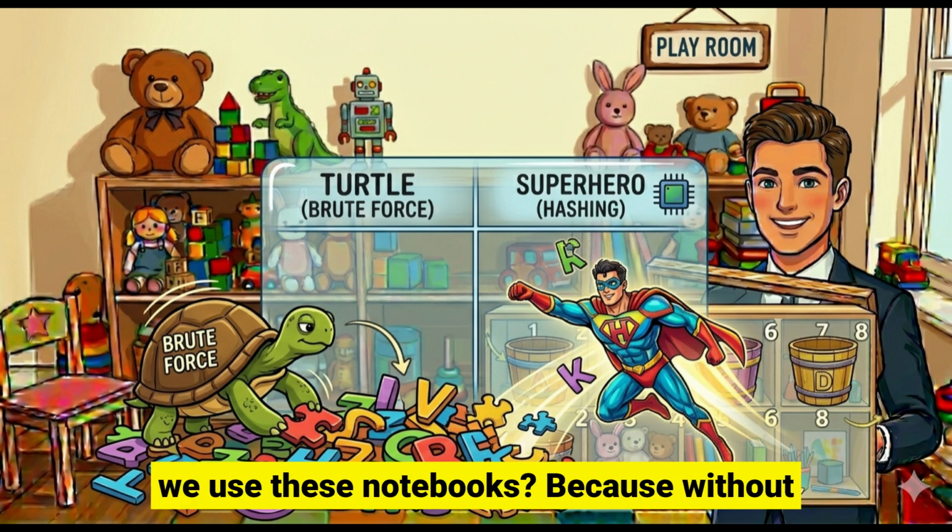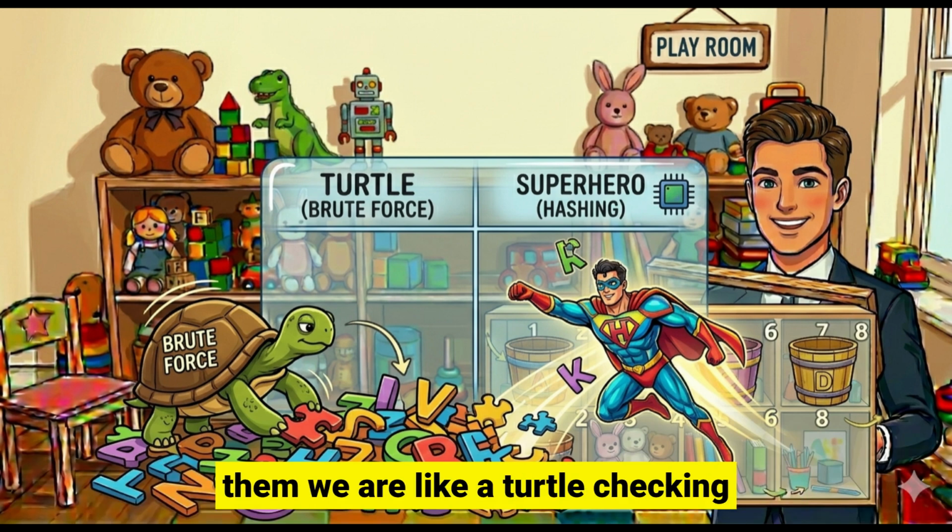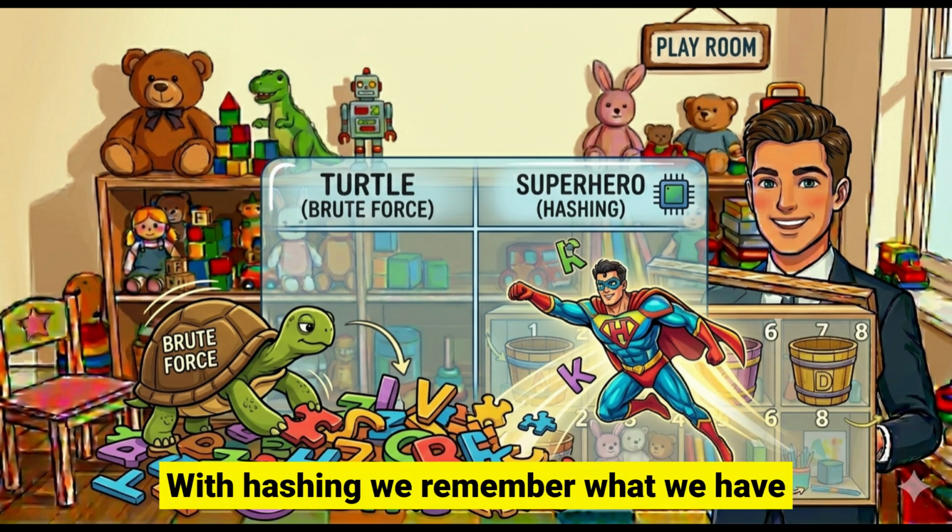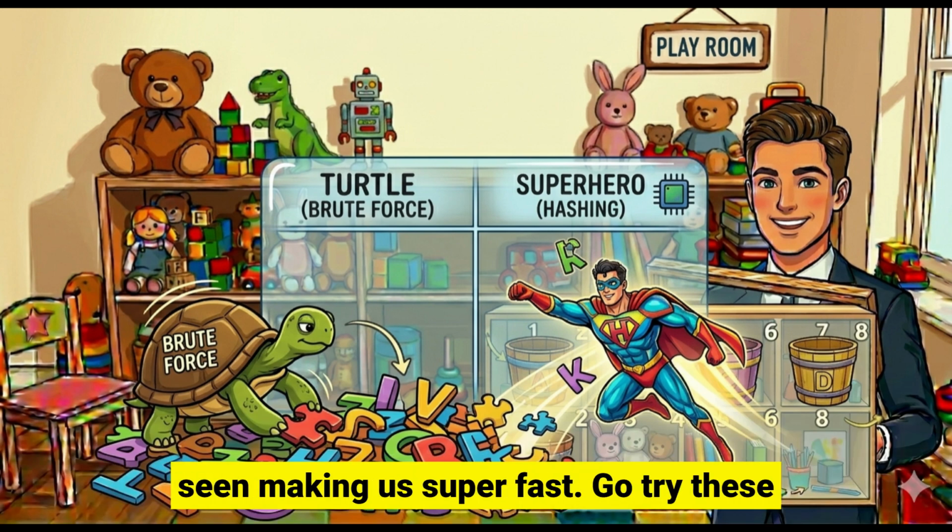And the next, why brute force is a slow turtle. Why do we use these notebooks? Because without them, we are like a turtle checking every possibility. That's brute force, and it's very slow. With hashing, we remember what we have seen, making us super fast.